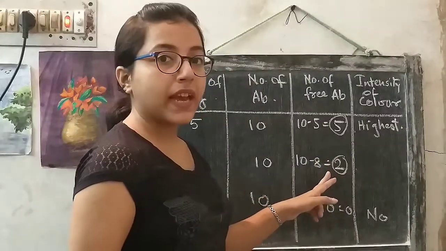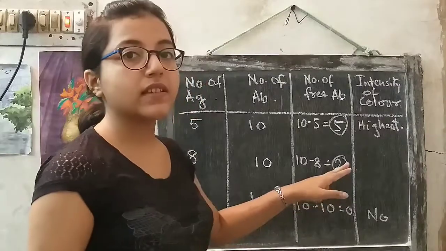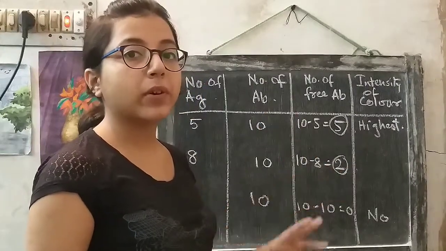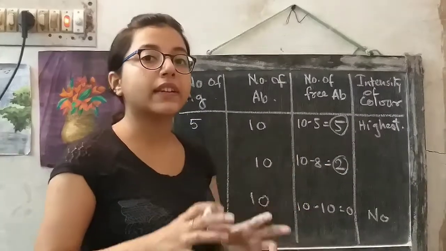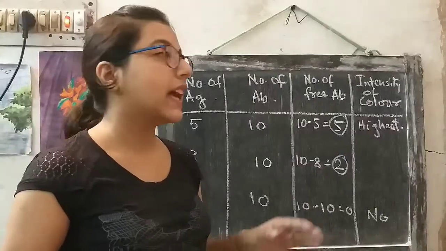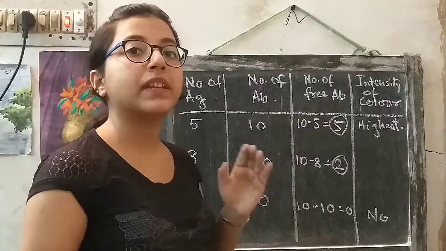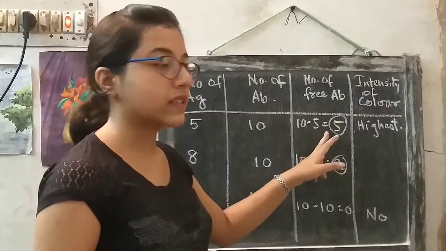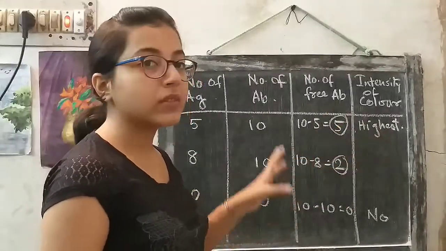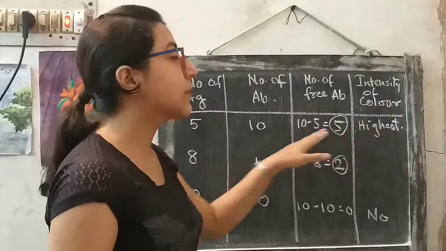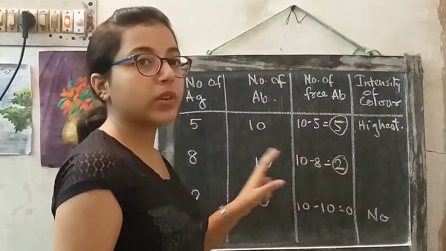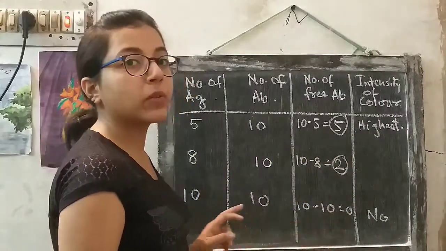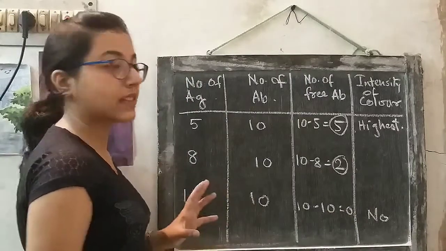Among the 3 cases, the color intensity will be highest in the first case. The number of free antibodies present in the second case is 2. So only 2 antibodies will be bound to the antigen present in the microtiter plate, and the signal of color will be less than the first case. So among the 3 cases, the color intensity will be highest in the first case, moderate in the second case, and there will be no color intensity at all in the last case.